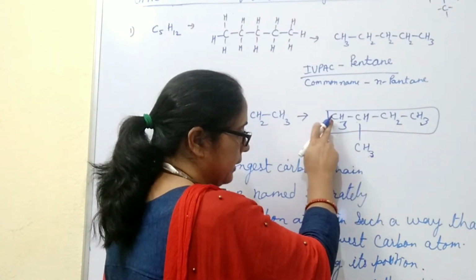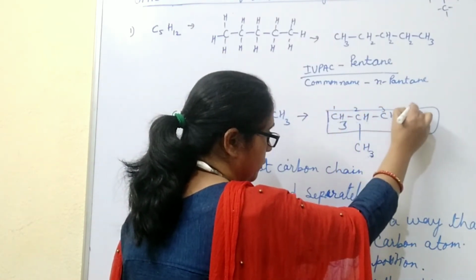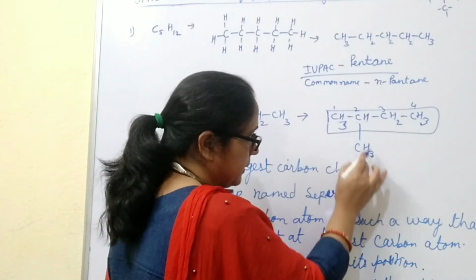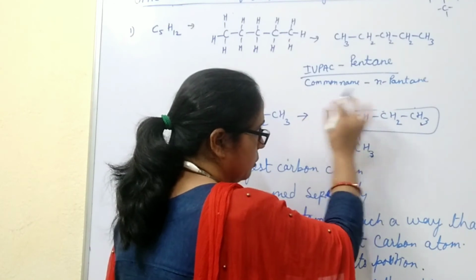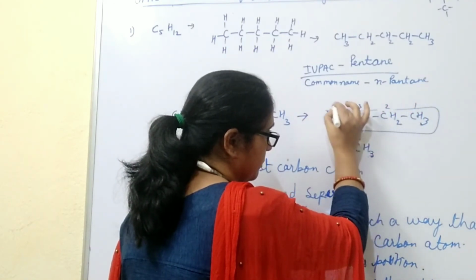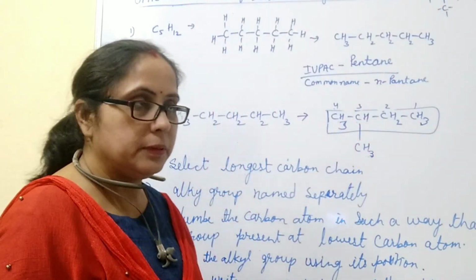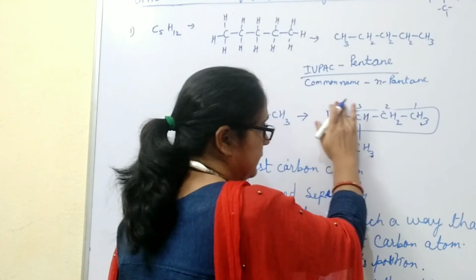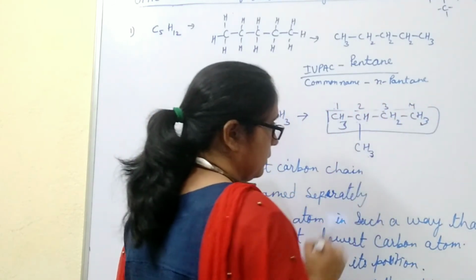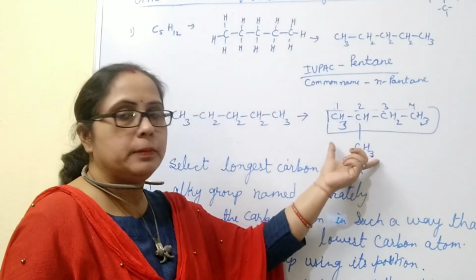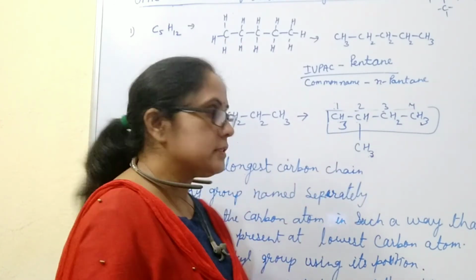If we number the carbon atoms from left to right, as 1, 2, 3 and 4, then the alkyl group is present at the second carbon atom. But if we number from right to left, then the alkyl group is present at the third carbon atom. It means the right way is to number the carbon atoms from left to right in this compound, because we get the alkyl group at its lowest position of carbon. Now we will name this compound.